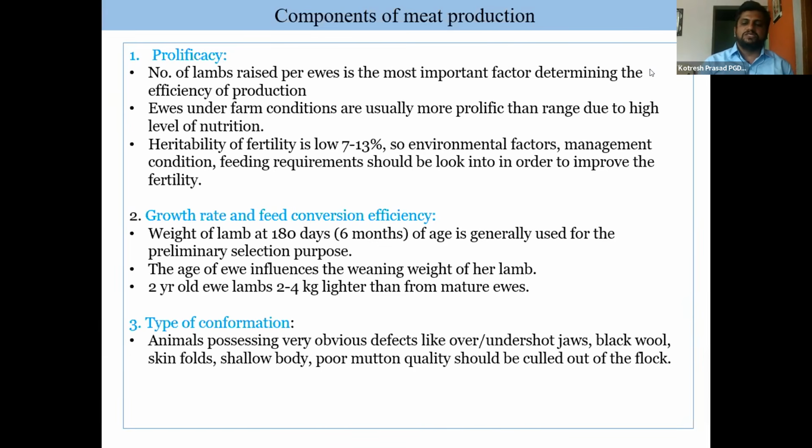During that time, we must intervene with creep feeding, so that if we feed the creep feed, sale of that particular breed or particular kids or lambs can be higher. So growth rate and feed conversion efficiency, where the weight of lambs at 180 days, that is 6 months of age, is generally used for preliminary selection purpose. But nowadays, in the market also, only 6 to 8 month lambs or kids are fetching high rate. If they are aged, if they are more than 1 year, automatically the middlemen will reduce the cost.